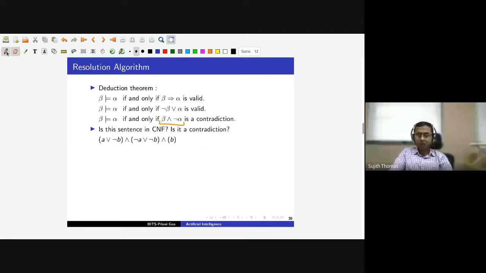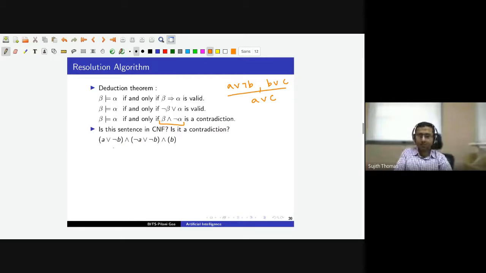So the algorithm will assume that all the clauses are true and repeatedly apply the resolution rule. We saw the resolution rule in the last class. If A or not B is true and B or C is true, then we can conclude that A or C is true. This is the resolution rule. So the algorithm will take the clauses and repeatedly apply the resolution rule to see if it leads to some contradiction. The initial assumption is all the clauses are true, and if all the clauses are true, then from the first two clauses we have A or not B and not A or not B.